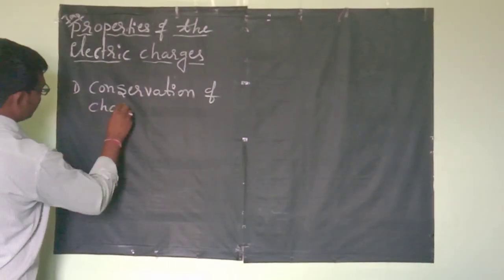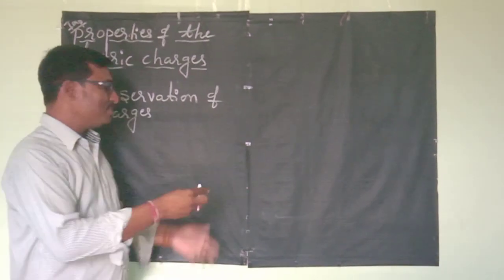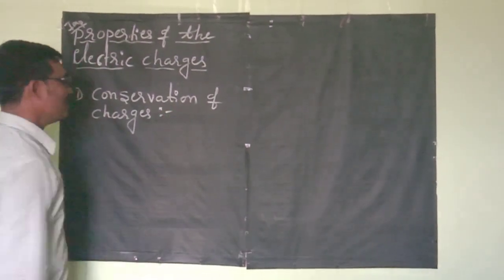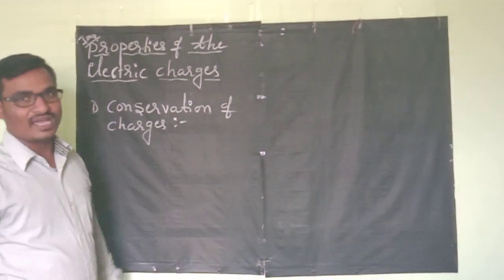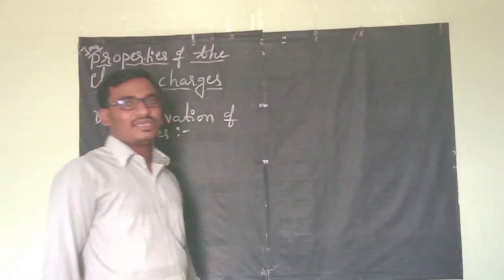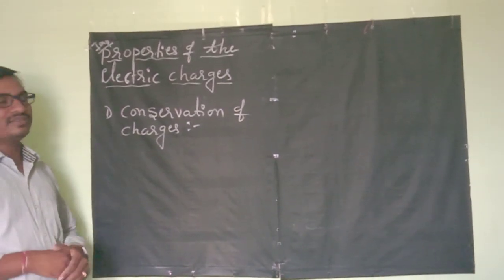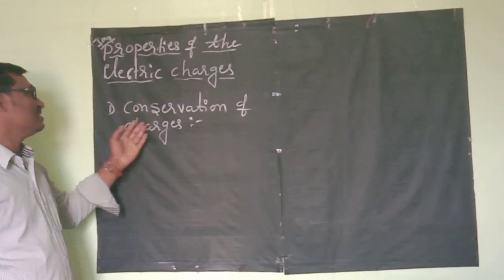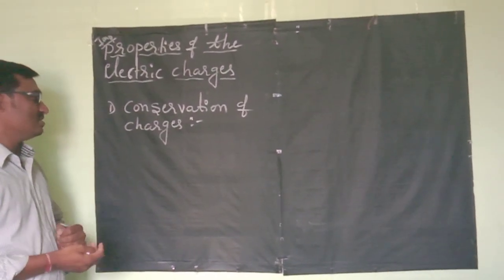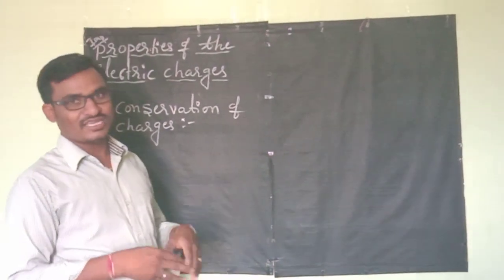Conservation of charges. First, what is the meaning of conservation of the charge? The total charge of an isolated system is always constant. Total charges in the given system remain constant. That is conservation of the charge. Charges cannot be created or destroyed.